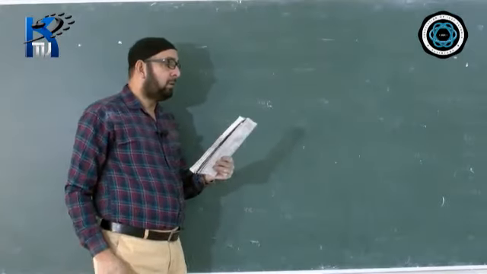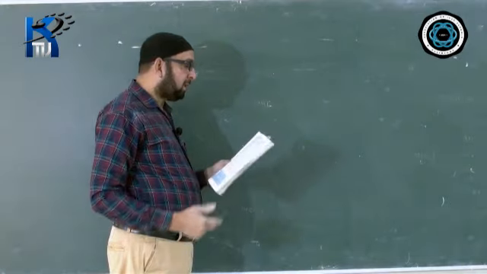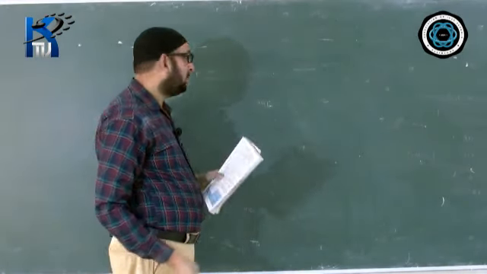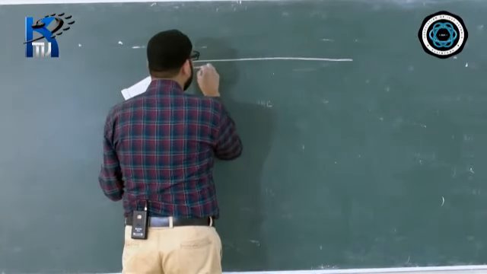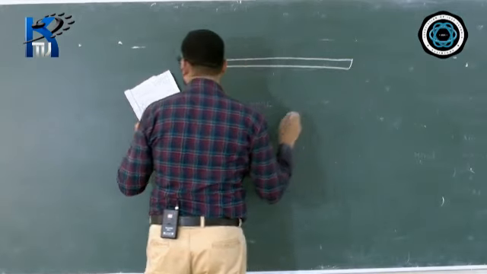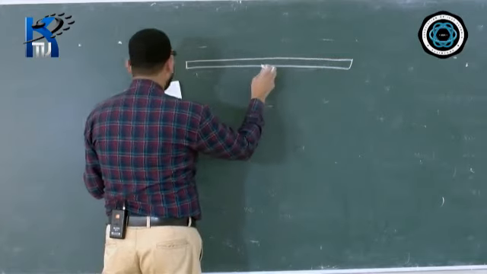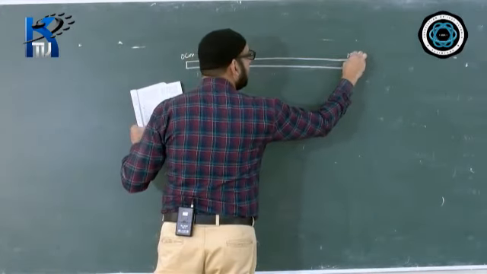Now, one more problem we'll be doing on this. The question says a uniform meter rule of weight 10 GF is pivoted at the 0 mark. So let us draw a diagram. There is a uniform meter rule. The weight of the rule is given as 10 GF. This is 0, suppose starting with 0 and ending at 100.